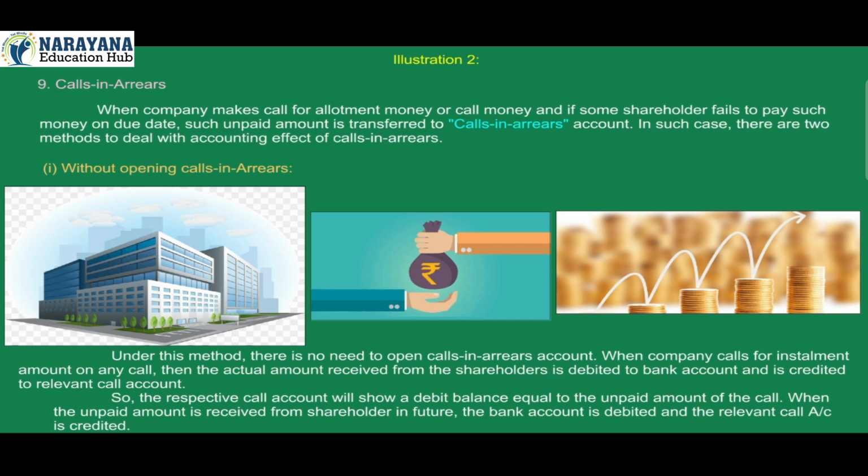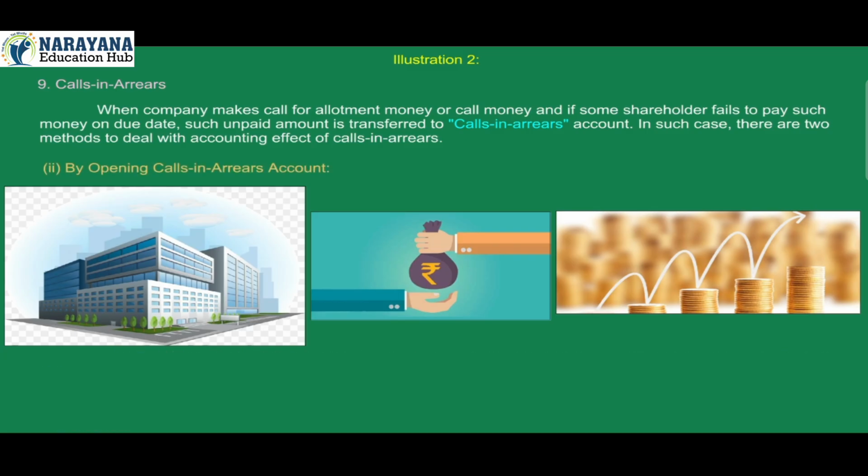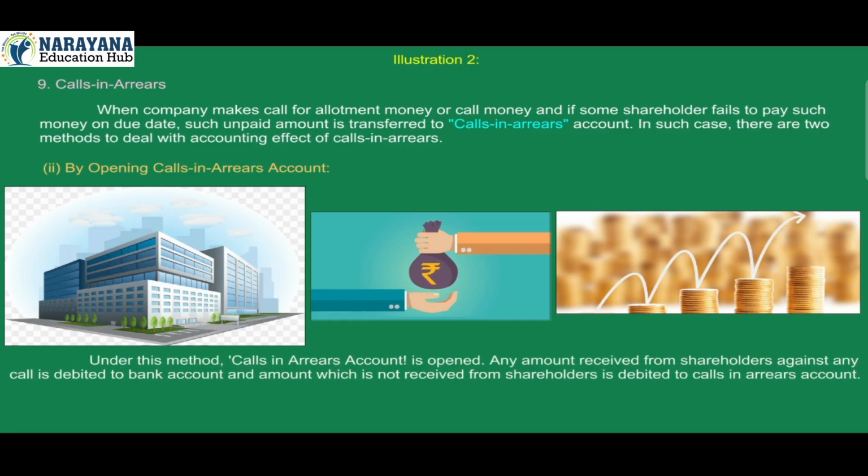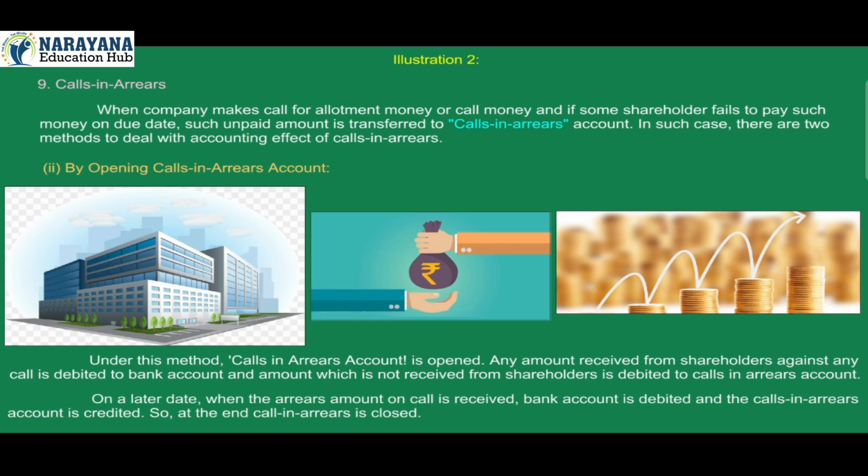So, the respective call account will show a debit balance equal to the unpaid amount of the call. When the unpaid amount is received from shareholder in future, the bank account is debited and the relevant call account is credited. 2. By opening calls in arrears account. Under this method, call in arrears account is opened. Any amount received from shareholders against any call is debited to bank account and amount which is not received from shareholders is debited to calls in arrears account. On a later date, when the arrears amount on call is received, bank account is debited and the calls in arrears account is credited. So, at the end, call in arrears is closed.